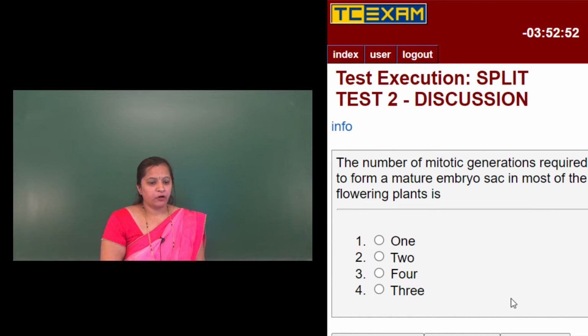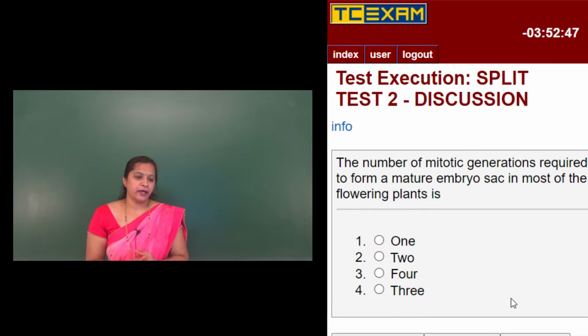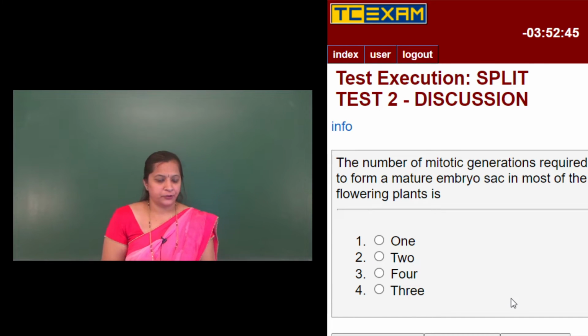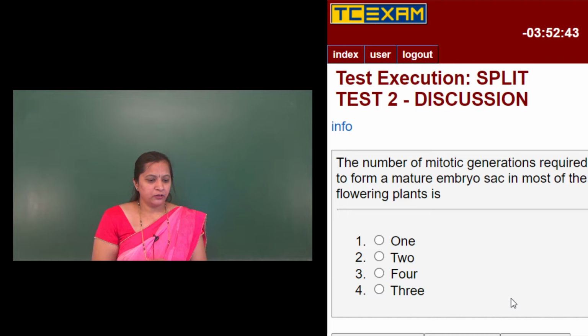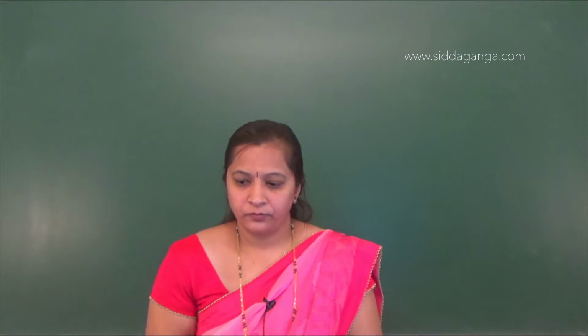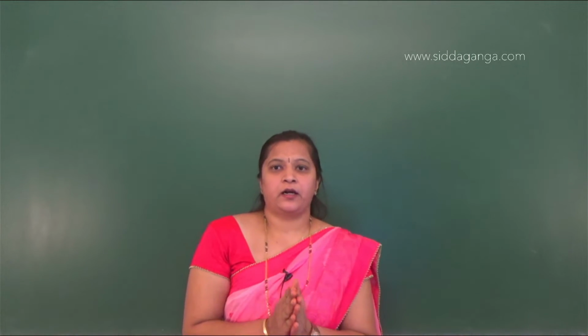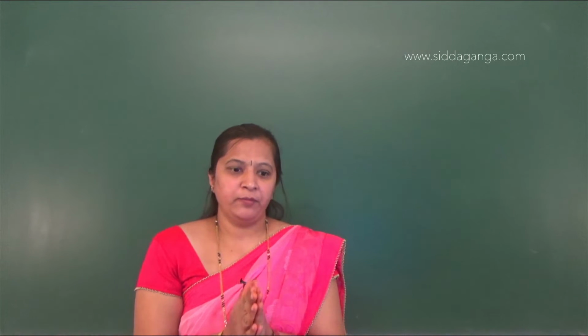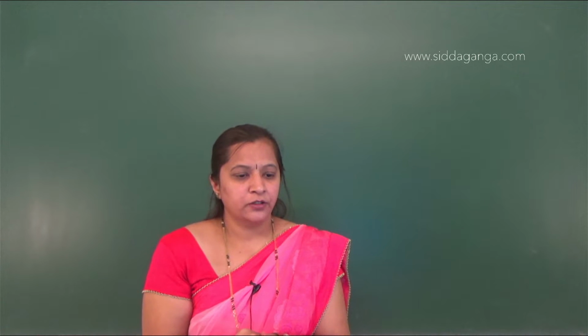The number of mitotic generations required to form a mature embryo sac in most of the flowering plants. Option 1, 2, 4 and 3. See, an embryo sac is nothing but a female gametophyte.